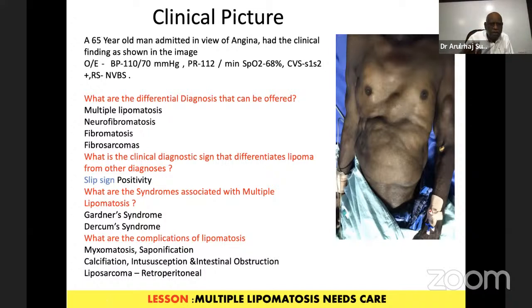You will have to make a diagnosis by doing the slip test. There can be Gordon syndrome, Dercum syndrome, all those things can be there. Usually it is benign. But when there are internal lipomatosis, you can have neurological lesions, neuropathies, or intestinal obstructions. Sometimes it may go to sarcoma, especially retroperitoneum. Therefore, when you see multiple lipomas, you will have to do an evaluation to see that there are complications. This man was free of all these complications.